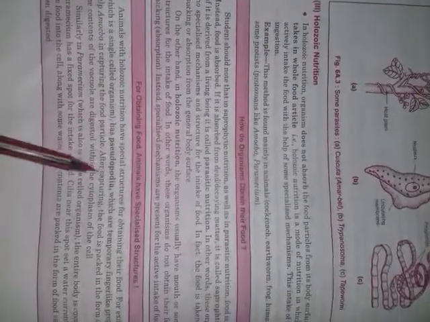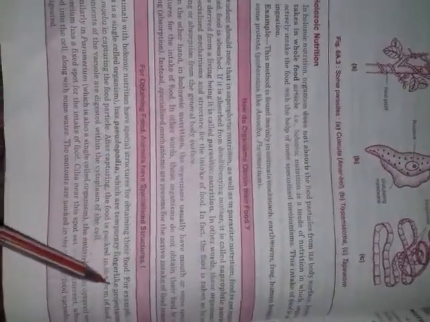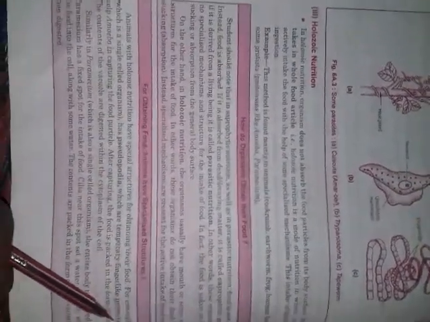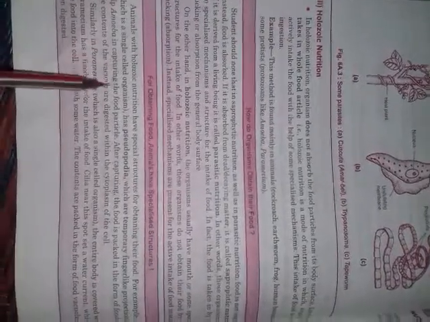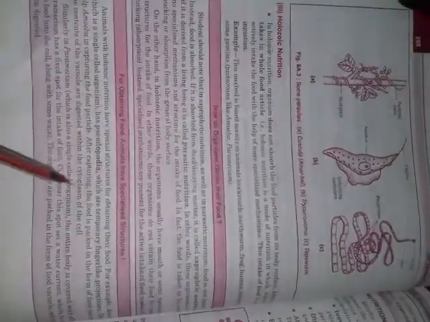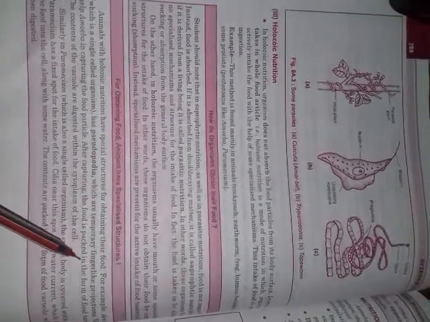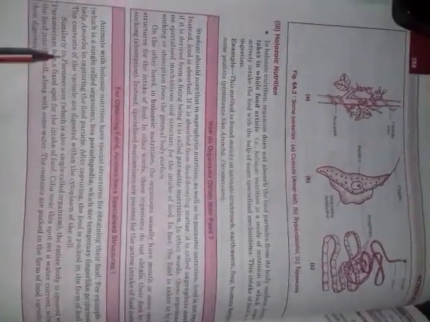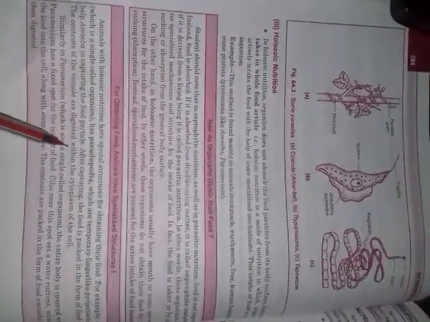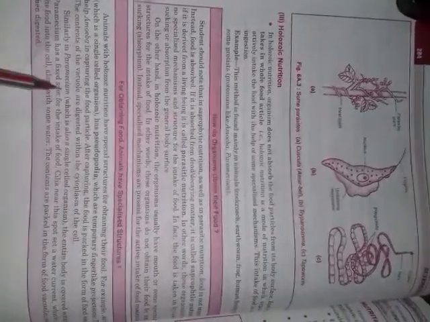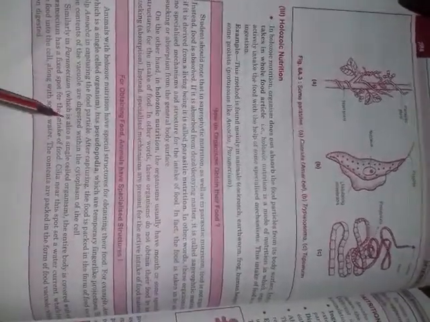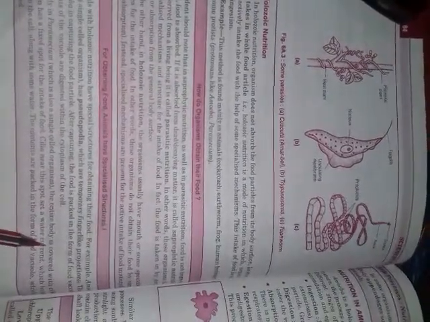For example, amoeba has pseudopodia, which are temporary finger-like projections that help it capture food particles. After capturing, the food is packed in the form of a food vacuole, and it is digested in it. Similarly, paramecium is a single-celled organism, and its entire body is covered with cilia.